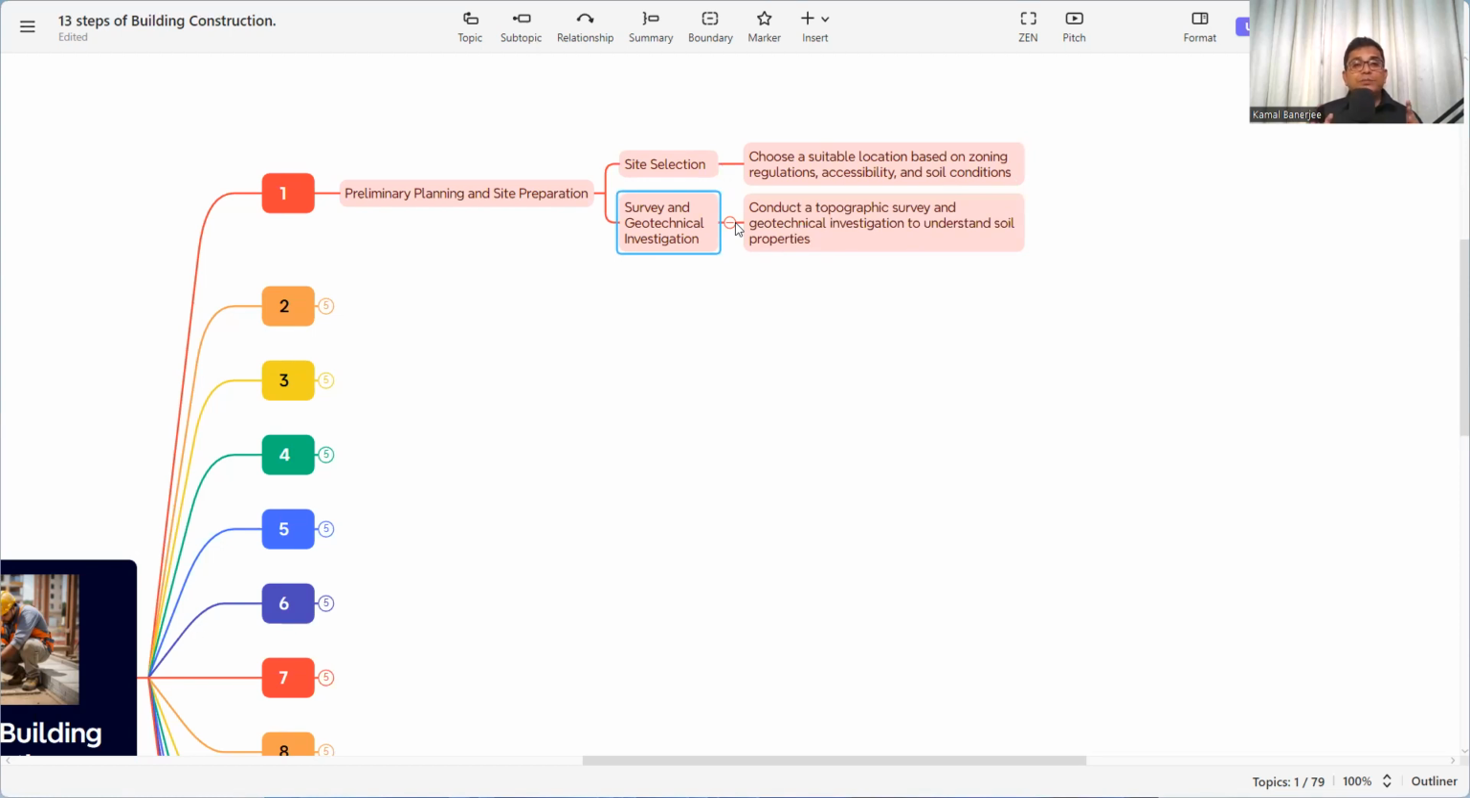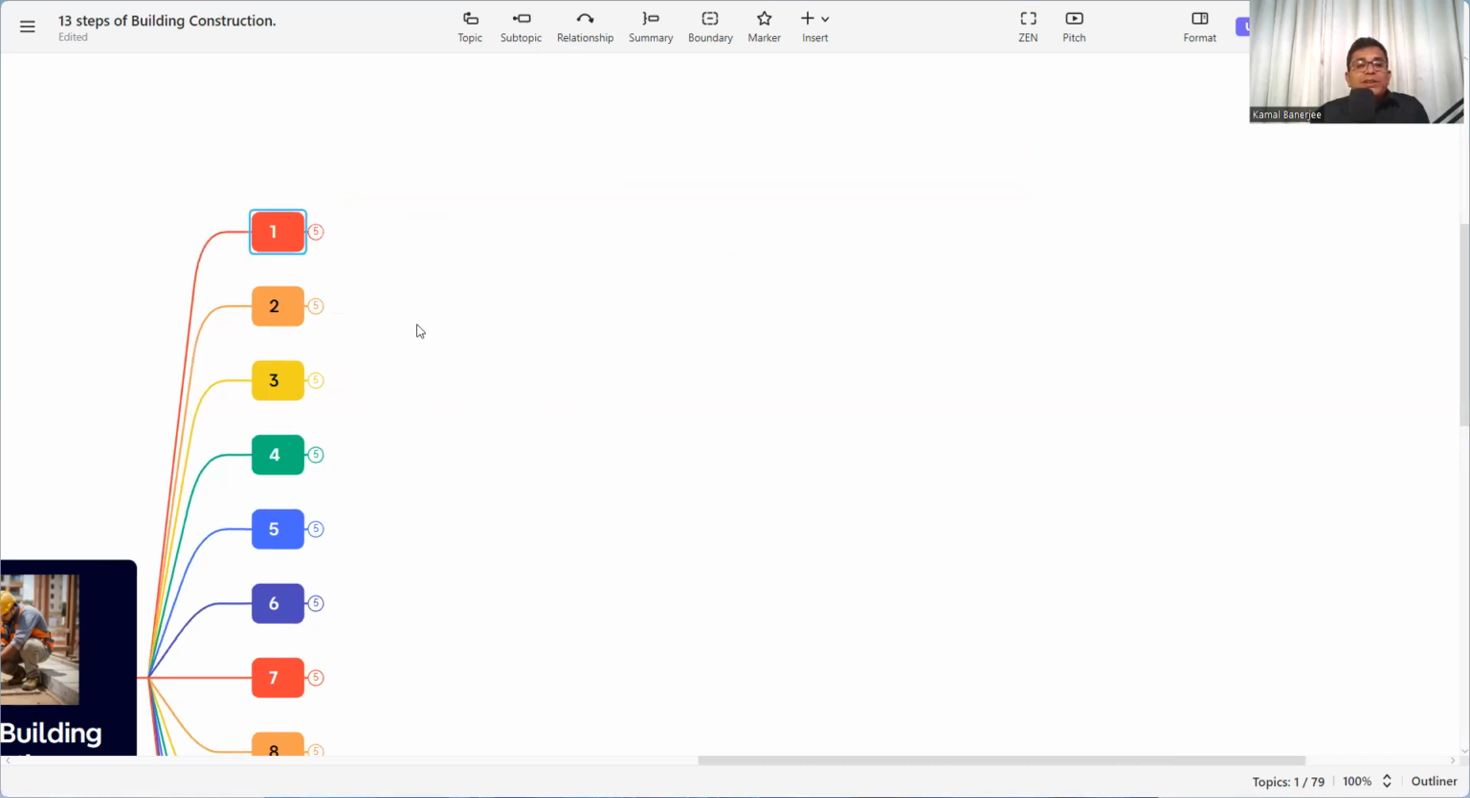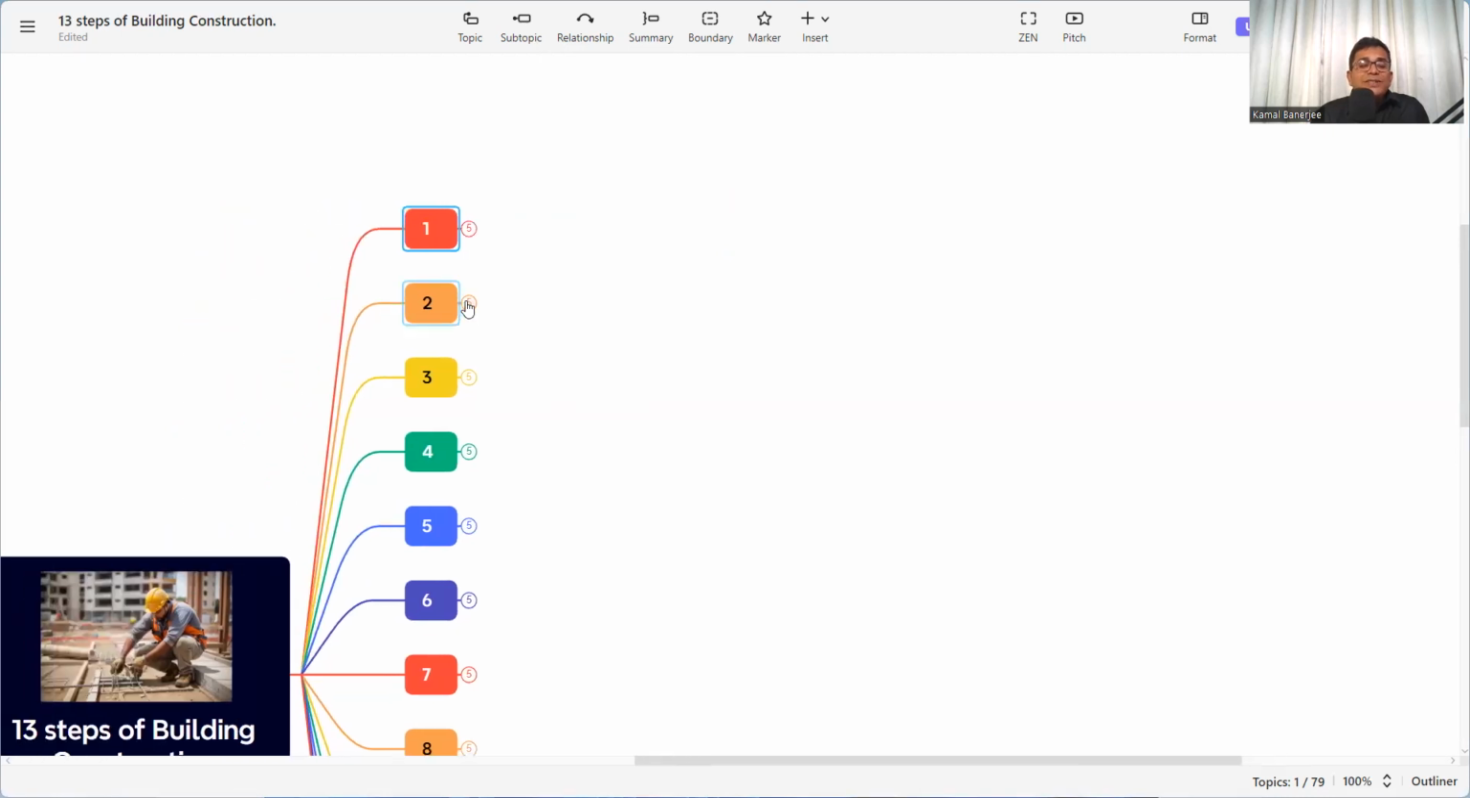The topographic survey is needed because we need to know the contour. What is contour? That is the elevation of that area. We need to know the contour and how the elevation is, whether we need to develop the area or excavate the area, and we learn that from the topographical survey and geotechnical investigation. So these are the primary things. The first step is preliminary planning and site preparation. And then what is the second step?